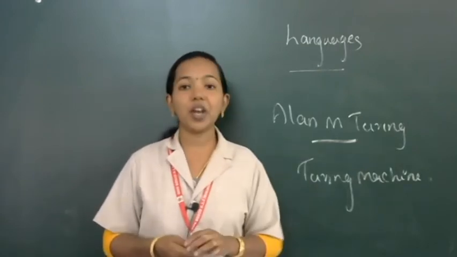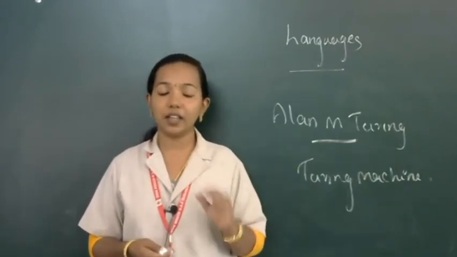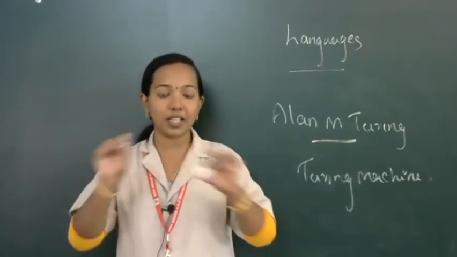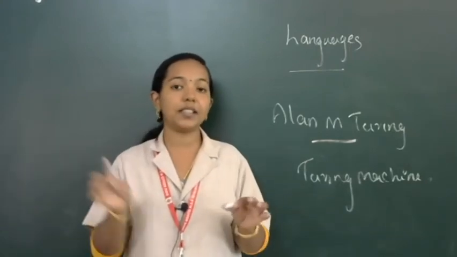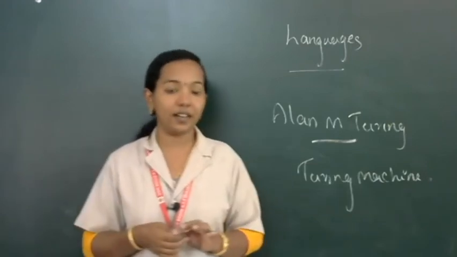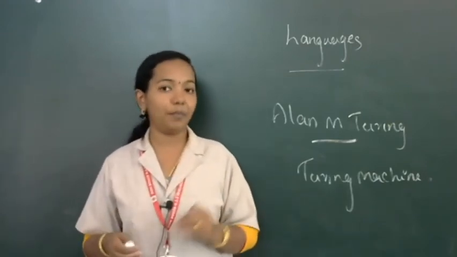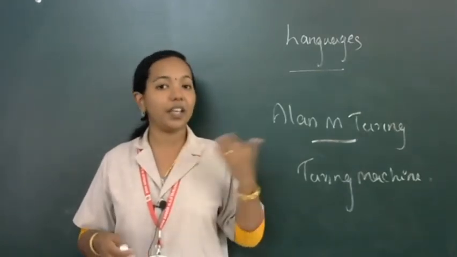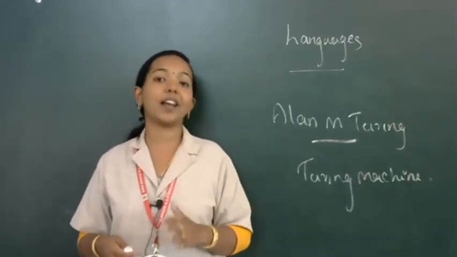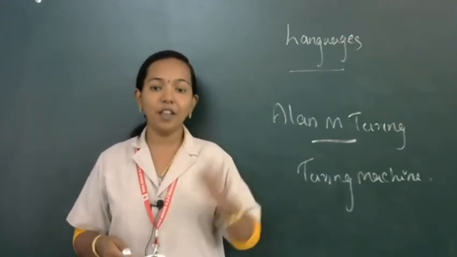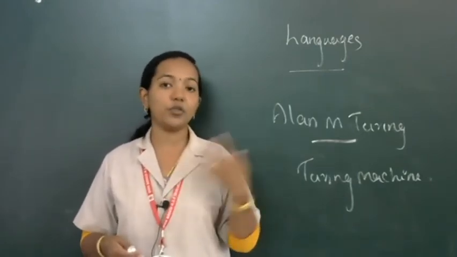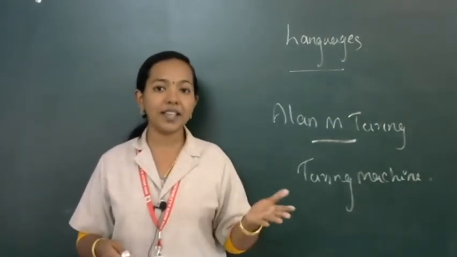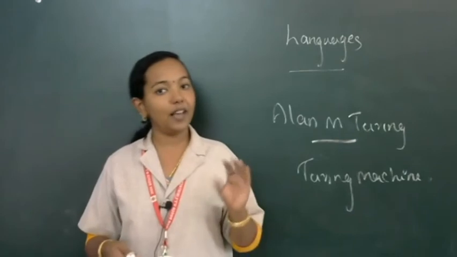Then the speciality of the Turing machine. He invented a machine called the Turing machine. In that Turing machine, there is one tape available, and the tape is attached with a read or write head. Nowadays, instead of tape, we are using memory in the computer. With a read or write head, we can read information and also write information. Read or write means we can extract information and also copy information into memory. So he created a read or write head and also a paper tape.